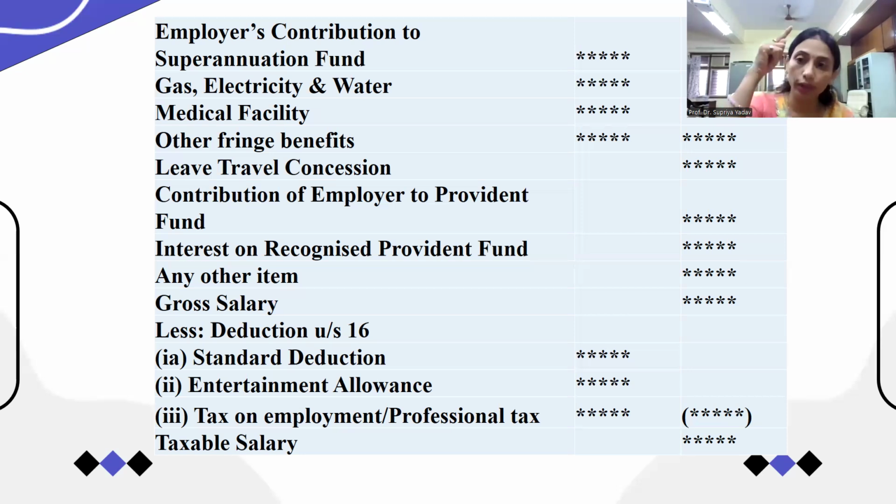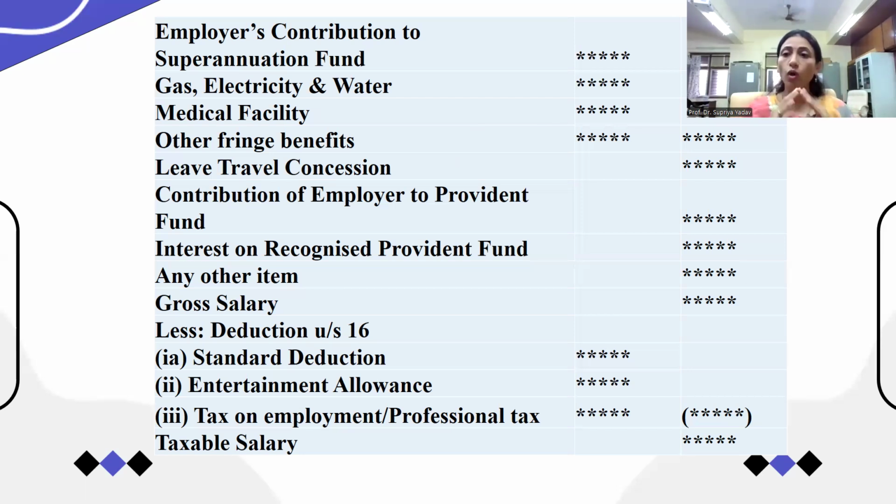So after adding all these items, starting from basic salary up to interest on recognized provident fund and any other items, up to this point we add all those items and we get the gross salary. Gross salary means the salary before deductions.